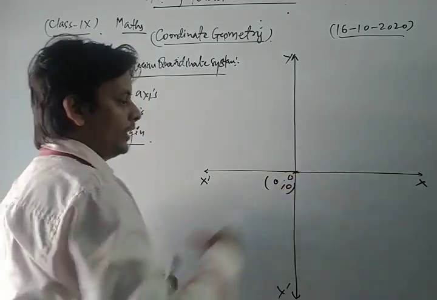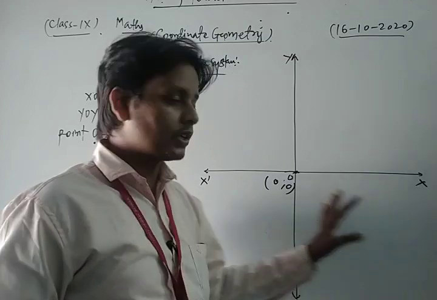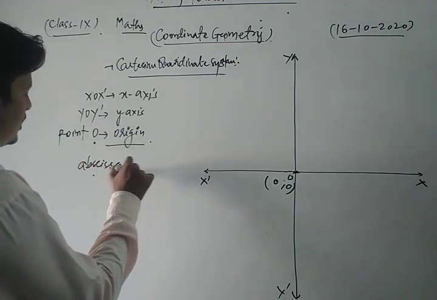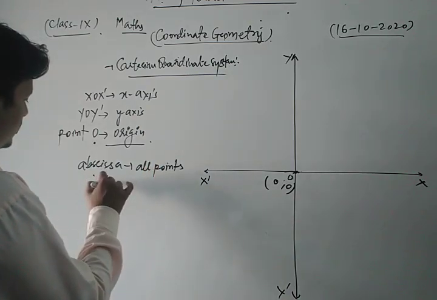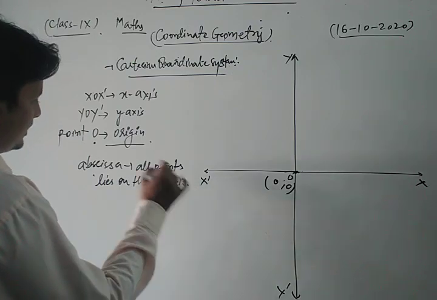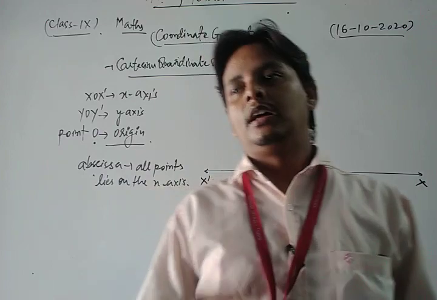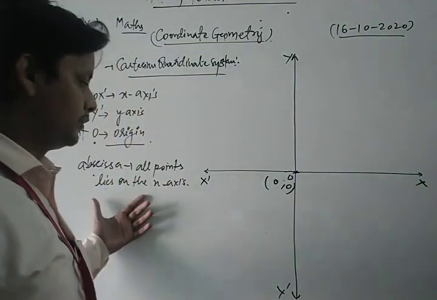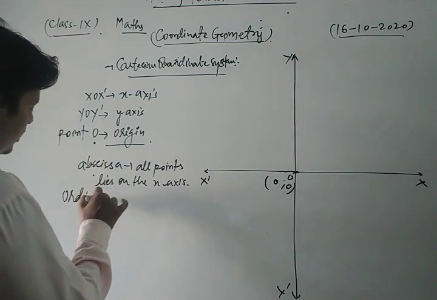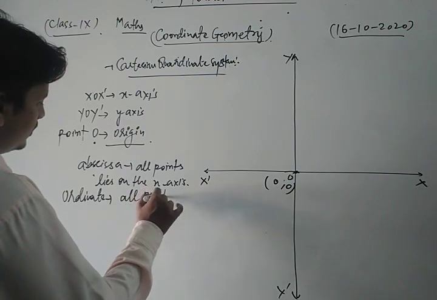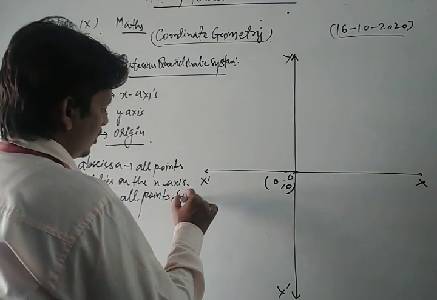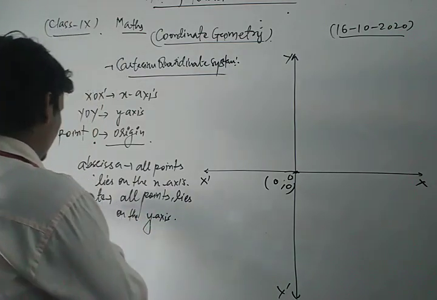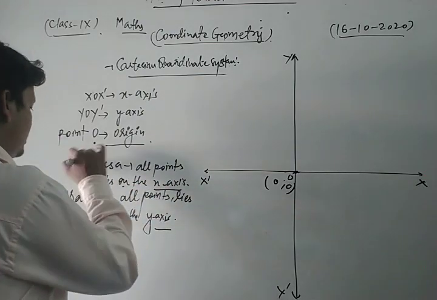All points which lie on the x-axis are known as abscissa. What is the abscissa? All points which lie on the x-axis. And what is the ordinate, dear students? All points which lie on the y-axis are called the ordinate, and all points which lie on the x-axis are called the abscissa.